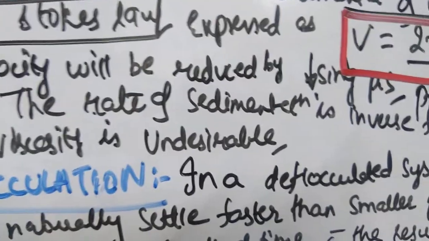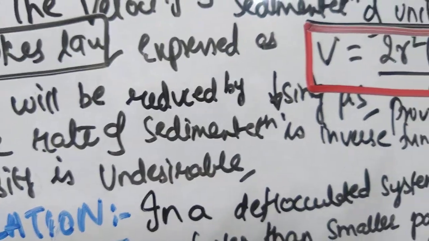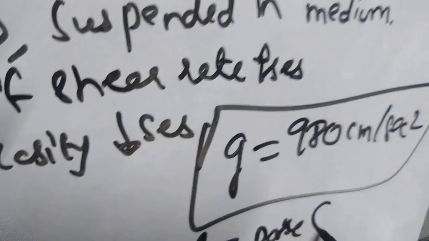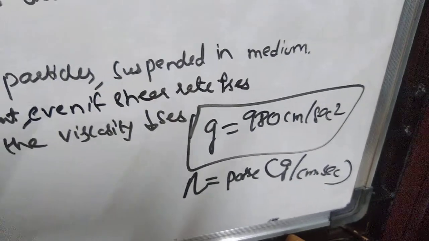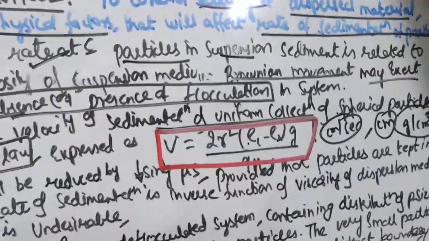And the last term is your eta. So eta is nothing but the viscosity of the dispersion medium in poise. Eta is equal to the viscosity of the dispersion medium in poise. So poise is nothing but gram per centimeter second. Poise is expressed as gram per centimeter second, and that is the viscosity of the dispersion medium. Okay, so this is the Stokes law equation.